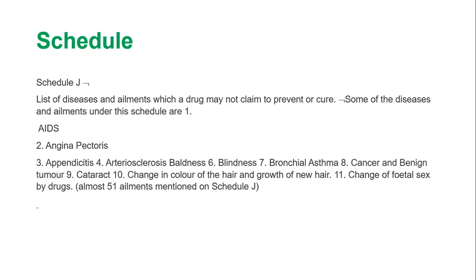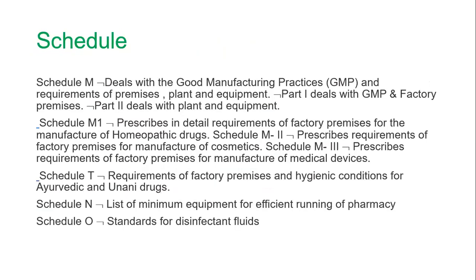Schedule J lists diseases that a drug may not claim to prevent or cure, like angina pectoris, appendicitis, arteriosclerosis, blindness, etc. Schedule M is for good manufacturing practices, GMP. It deals with GMP in the factory premises. M1 gives the detailed requirements of factory premises for the manufacture of homeopathic drugs.